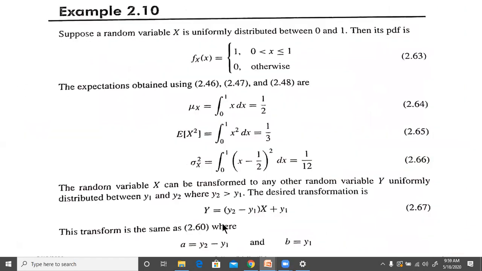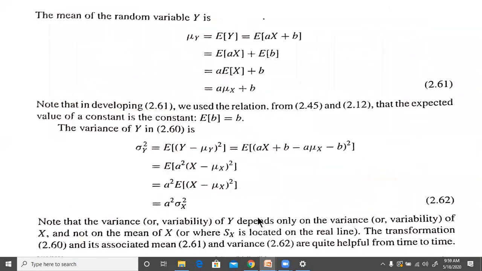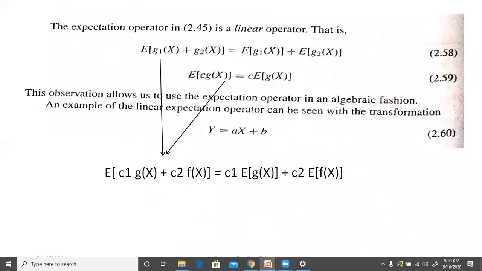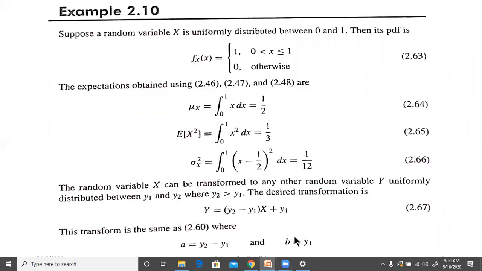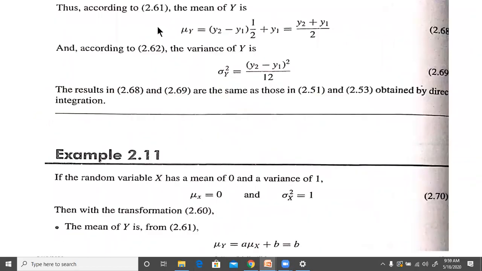So this transforms the same as you can just write a equal to y2 minus y1 in whatever we have written there. Okay. So we have written in place of a, y2 minus y1, and b as just y1. And then we will get accordingly the mean, mu y is equal to (y2 minus y1) times 1 by 2 plus y1, that is (y2 plus y1) by 2, and this is what we have got in the uniform distribution.